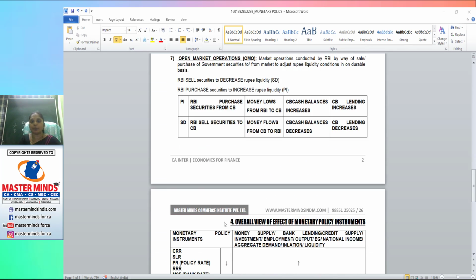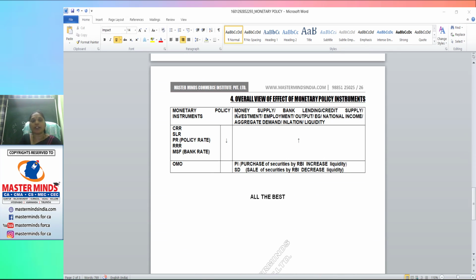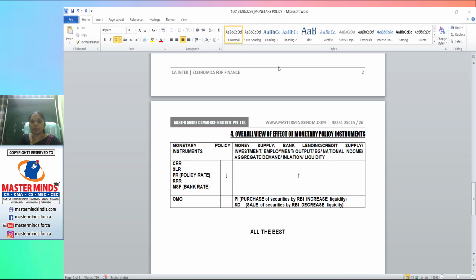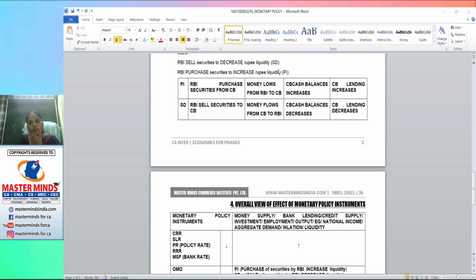There is a tip for all of you. These are the monetary policy instruments. I already told you about CRR, SLR, and this is the repo rate, and this is the reverse repo rate. All these have an inverse relation. I have to conclude this topic; by the next class or next video, we can complete.